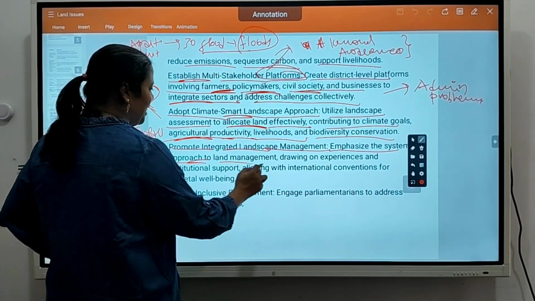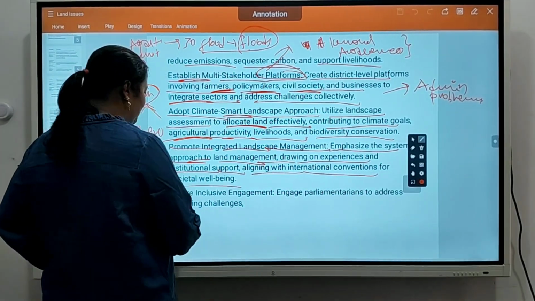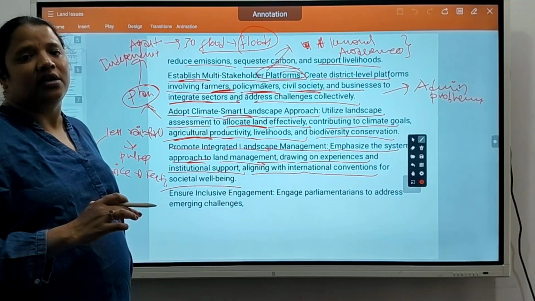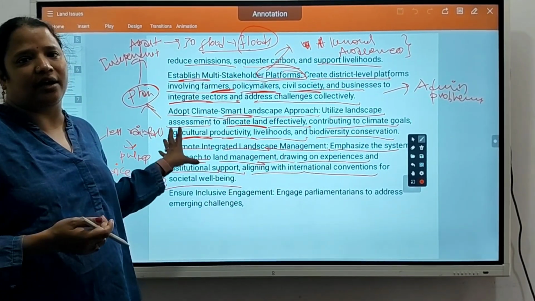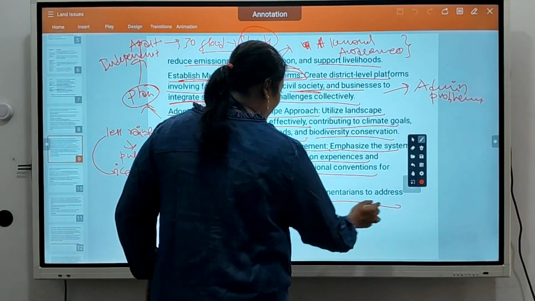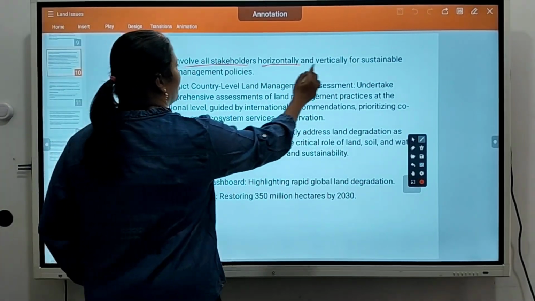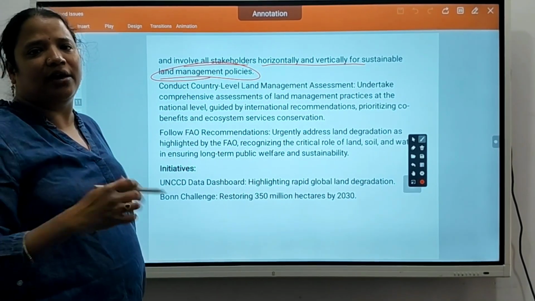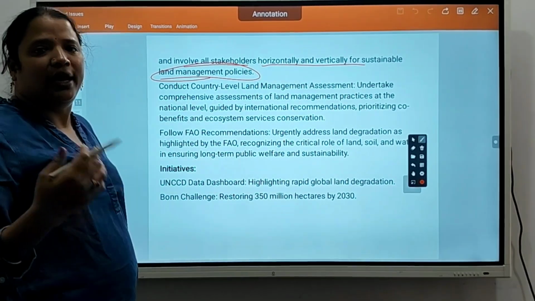Emphasize the system approach to land management, drawing experiences, institutional support, aligning with international conventions for societal well-being. They have to align with international practices and plan according to international conventions so that the land is not degraded over time. Ensure inclusive engagement. Engage parliamentarians to address emerging challenges and involve all stakeholders horizontally, vertically for sustainable land management policies. They have to make sustainable land management policies that everyone can implement and adapt to easily.